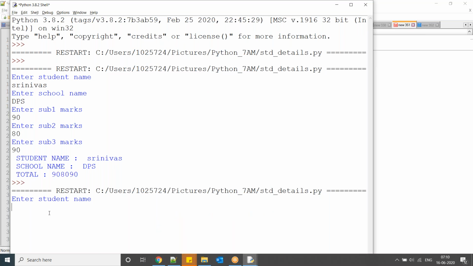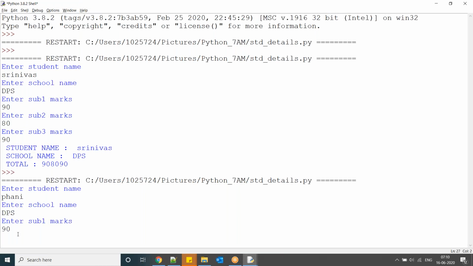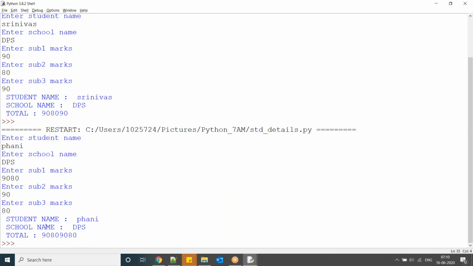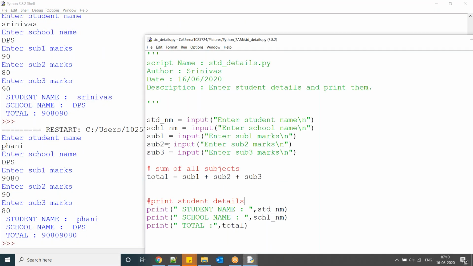So, sir, can we say that input function is always line by line execution? Yes. So here it will not impact, only for your understanding purpose.